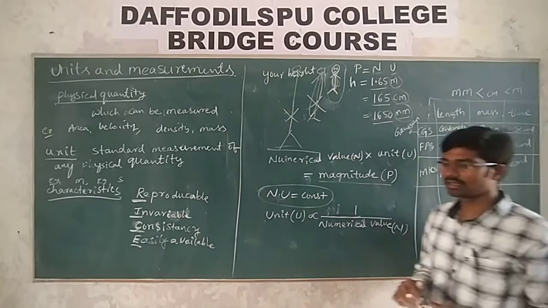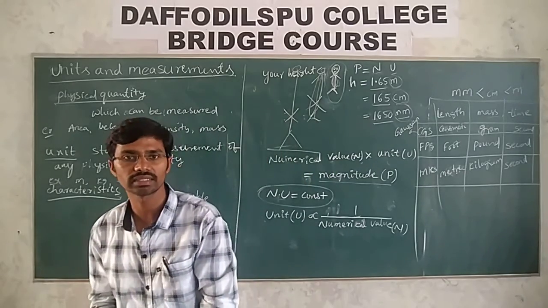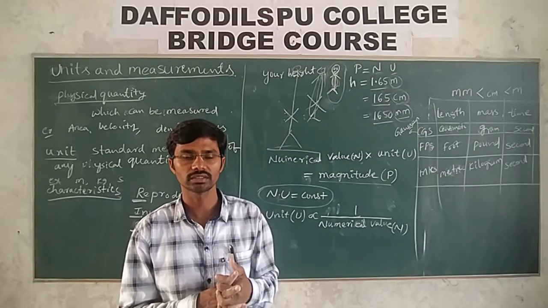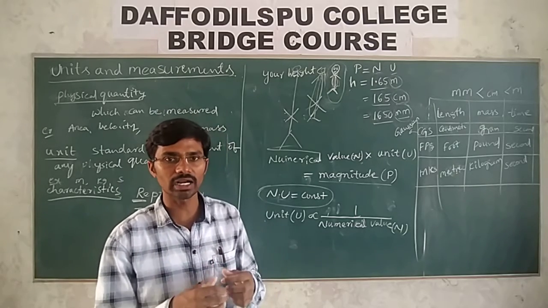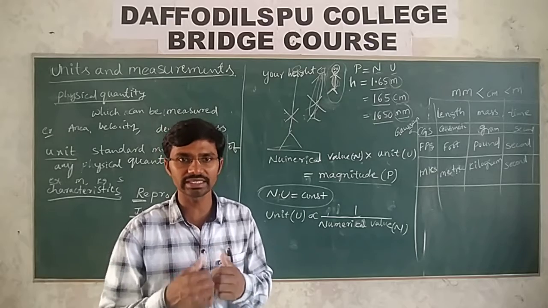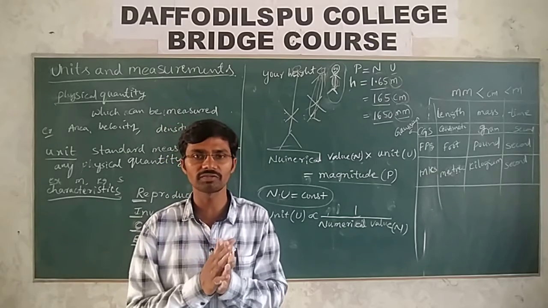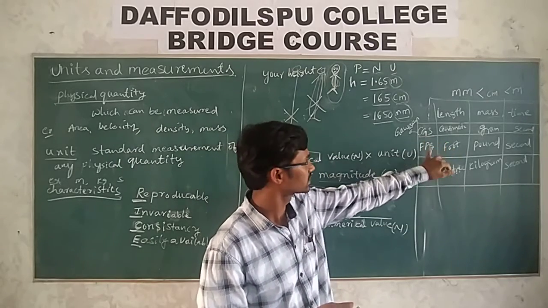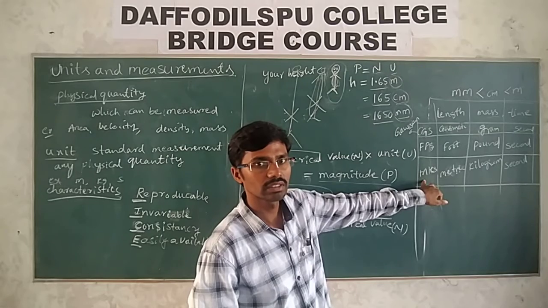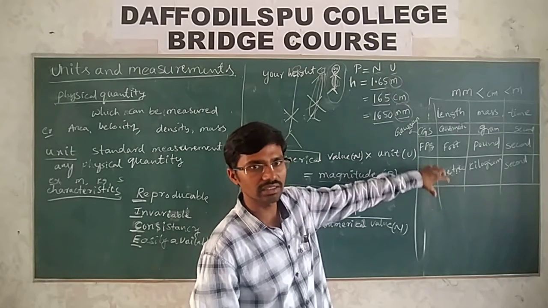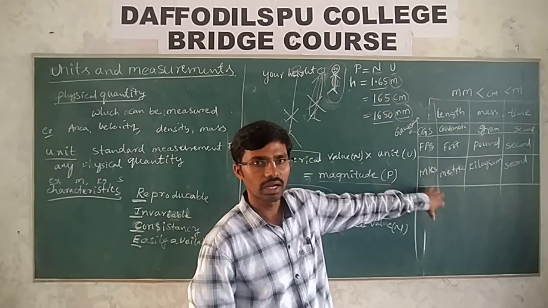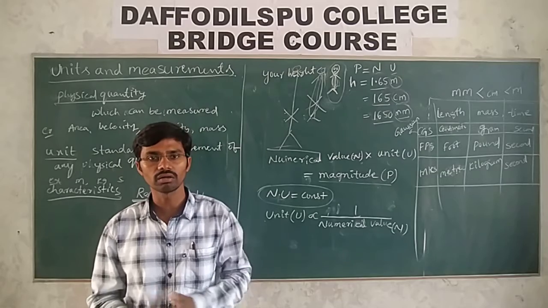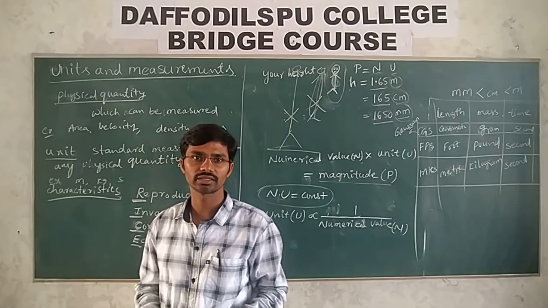And then we will learn in the next class what the fundamental physical quantities are, how you get them, what we can get by using them, and what their importance is. Here I raised some systems of units: CGS, FPS and MKS. Do we have any other systems of units, and other than these fundamental units, are there any other units? All these things we'll discuss in the next class. Thank you. Keep watching.